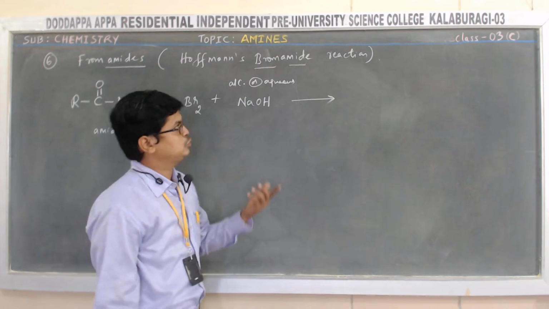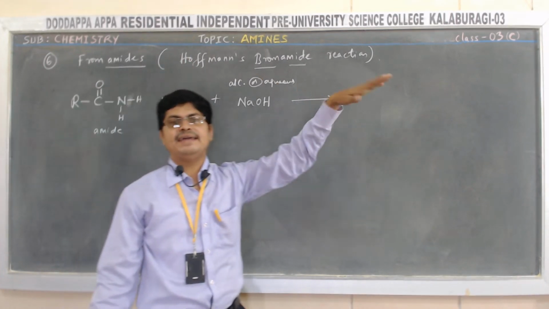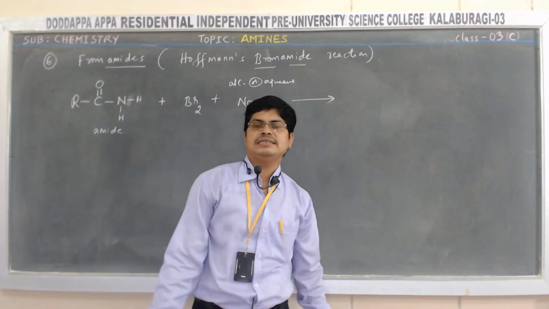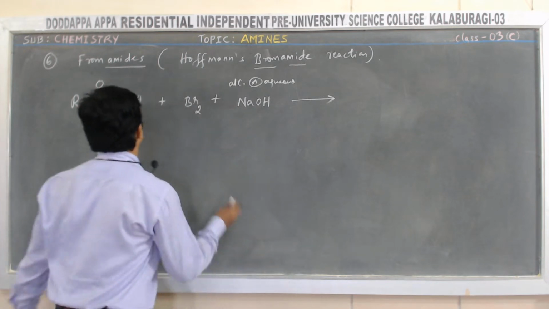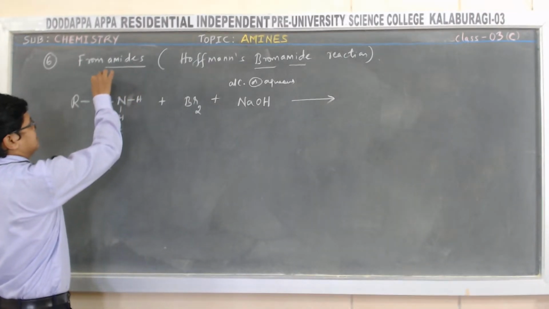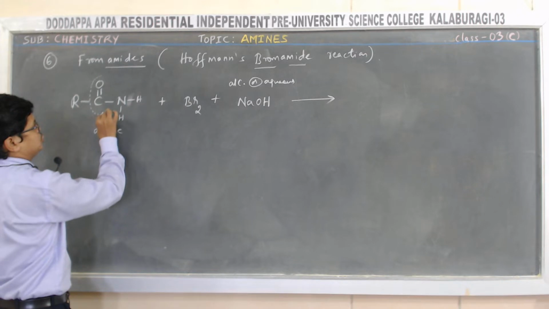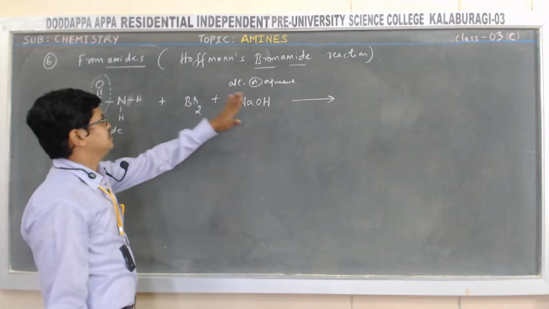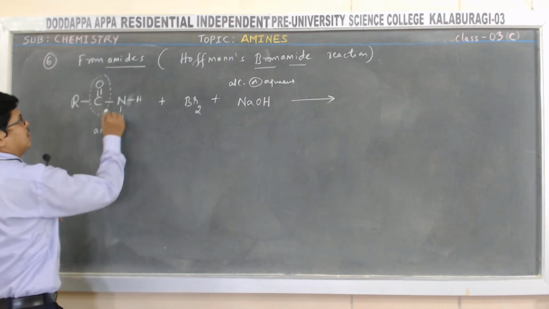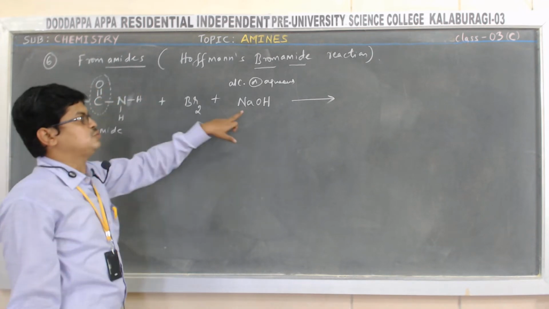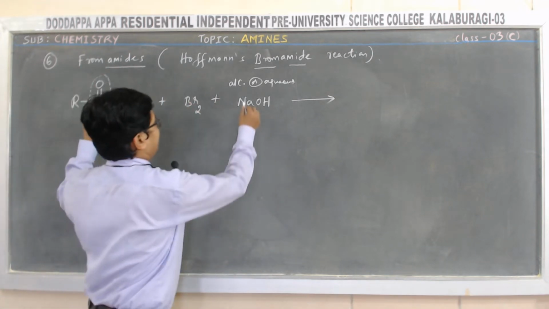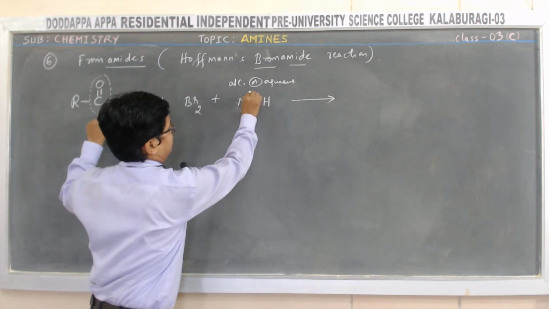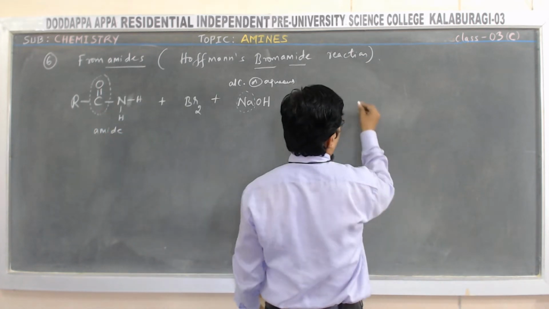See, the name of the reaction is Hofmann's bromamide degradation reaction. Degradation means here the decomposition of the amide takes place. When it undergoes decomposition by adding bromine and aqueous NaOH, at that time the carbonyl group of the amide reacts with sodium to form sodium carbonate.